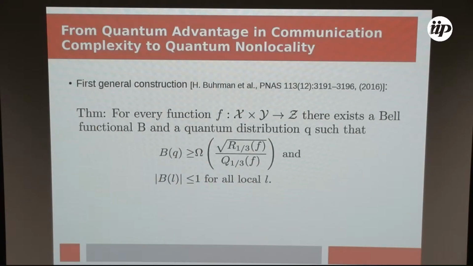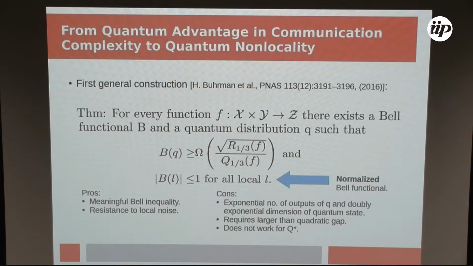Let me rewrite it in this equivalent way, just to tell you that I will call Bell functionals which are bounded in absolute value on local distributions normalized Bell functions.